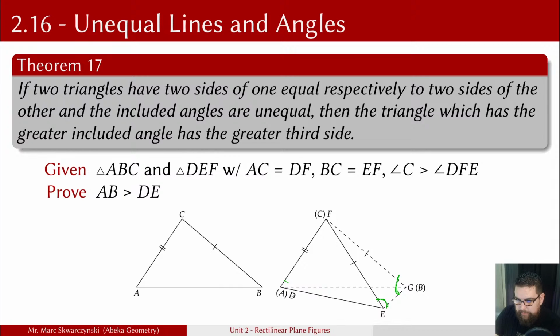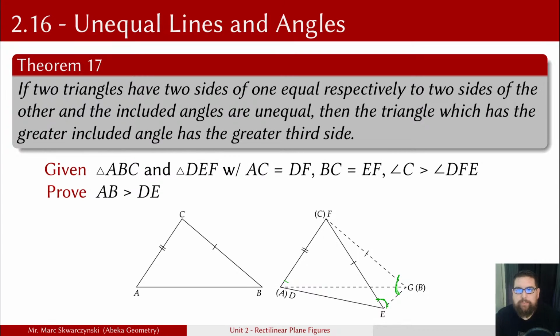Then DG is greater than DE. Okay, which is important because then by substitution, AB, which was our original goal, AB is greater than, or sorry, DE. DE. Okay. So that's kind of a long story there. This one's kind of a more rough one to follow. But basically now, as far as a proof goes, the concept is pretty simple.